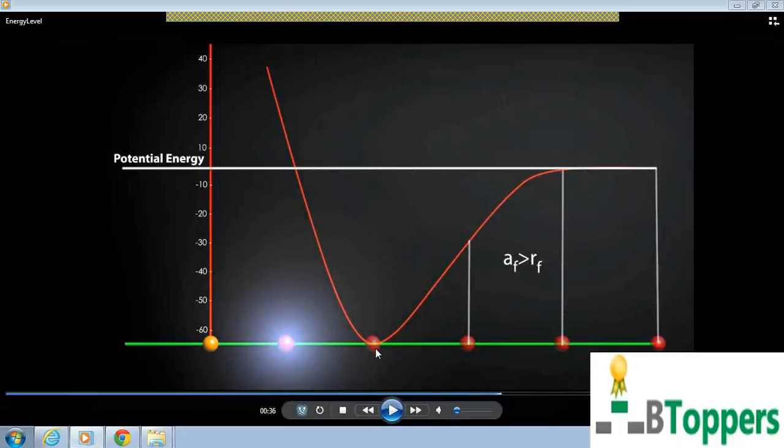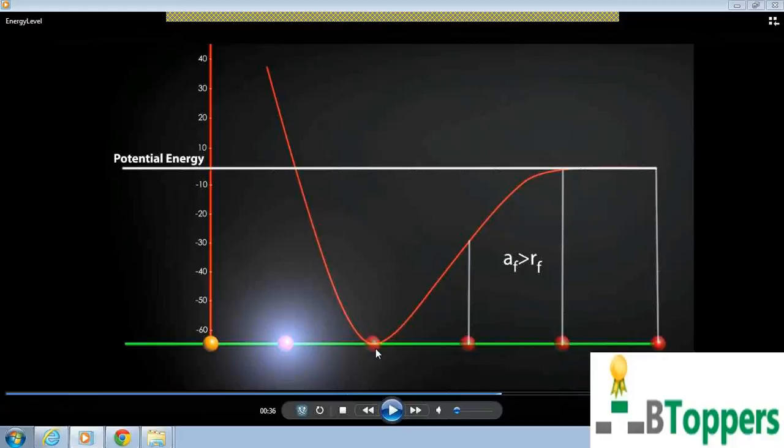At the bottommost point, where the repulsive forces are exactly equal to the attractive forces, the distance between the two atoms is called the bond length. So, in other words, bond length is the internuclear distance between the two atoms where the magnitude of attractive forces is equal to the magnitude of repulsive forces. At a length greater than the bond length, attractive forces are more than the repulsive forces. At a distance less than the bond length, the repulsive forces are more than the attractive forces.